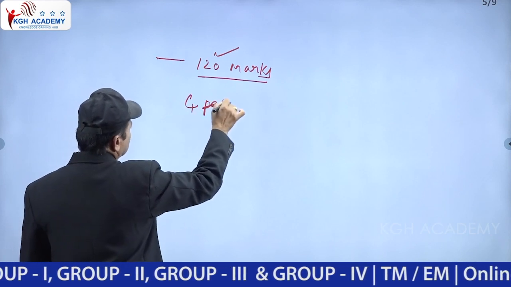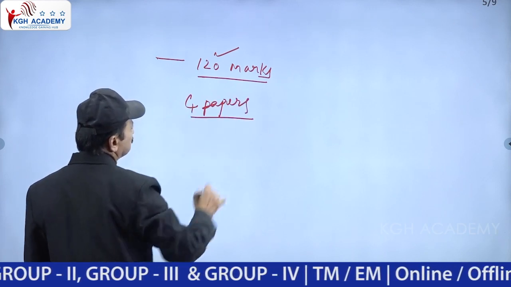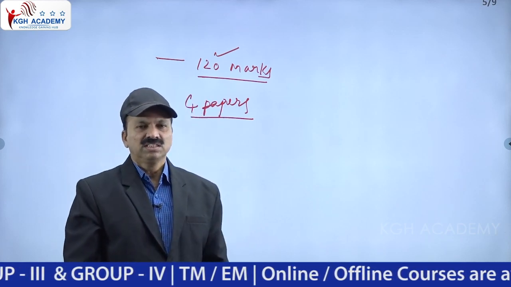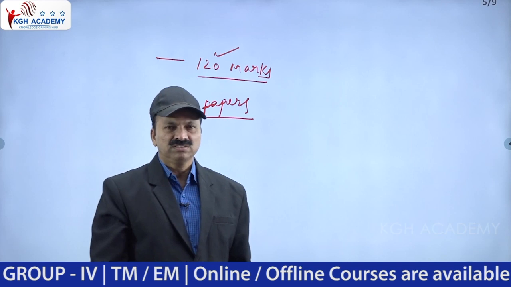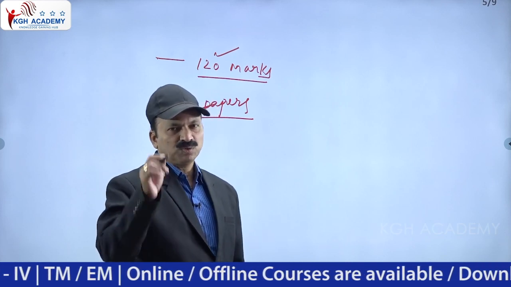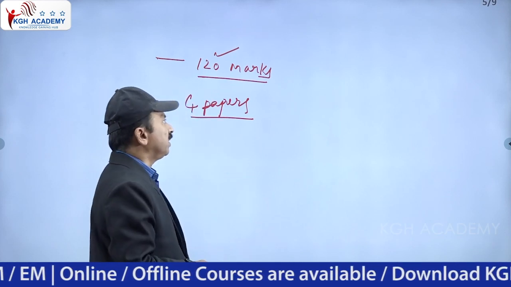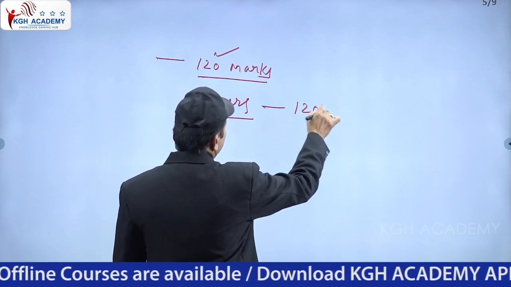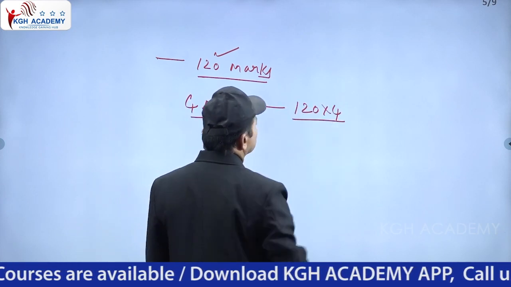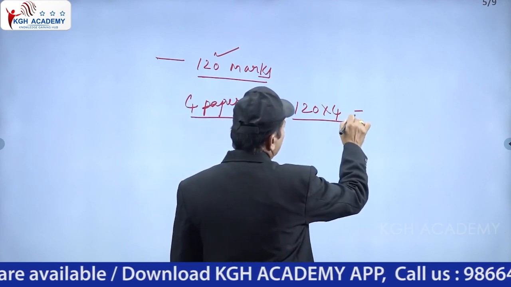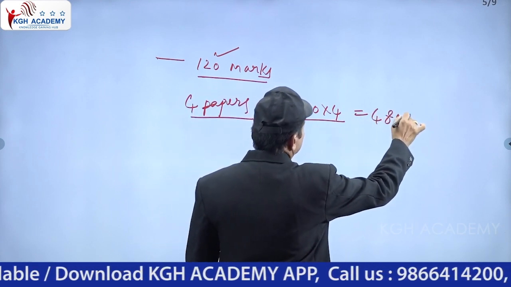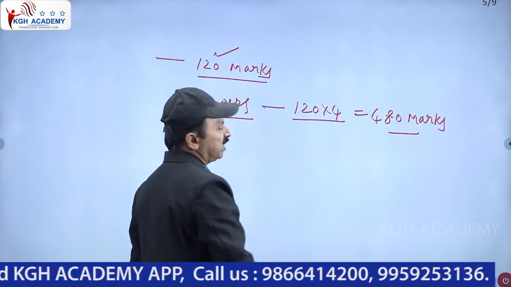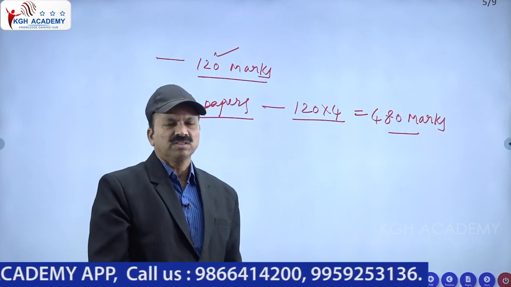In all four papers, you have to secure good marks. Mainly focus on Telangana. That is very, very important. The Telangana movement and state formation is very, very important, and you have to focus on that. In every paper, if you score 120, 120, 120, that is 120 into 4, so 480 marks. 480 marks means you are going to get a job.